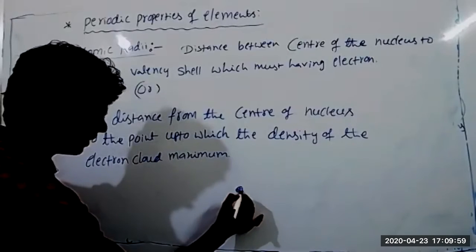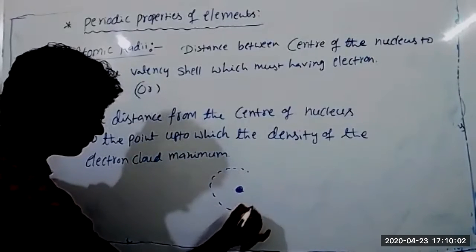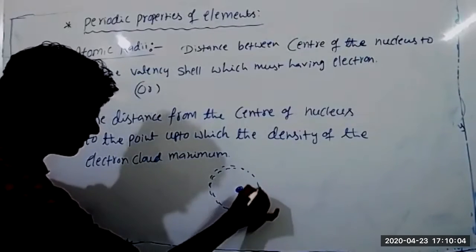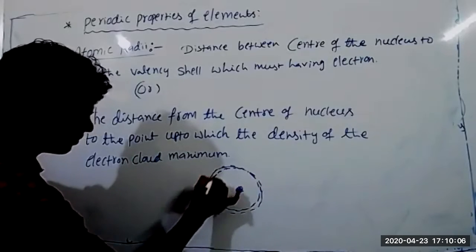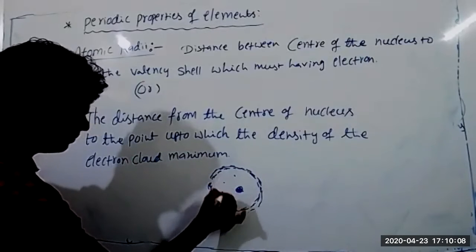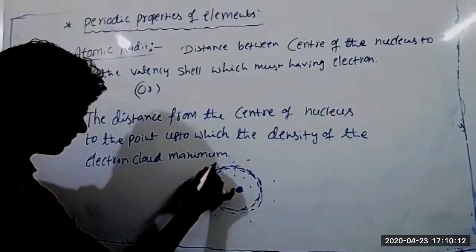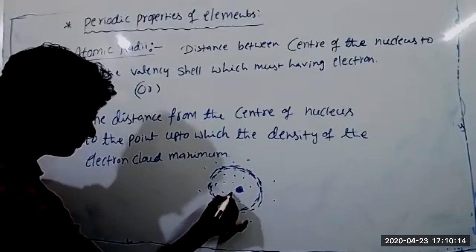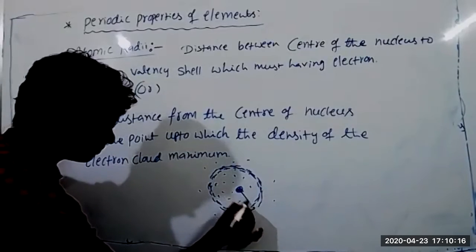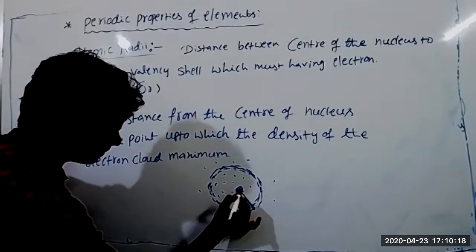This is as shown in the earlier diagram. This is the maximum electron density. If you want to, draw this diagram also. This is the atomic radius.